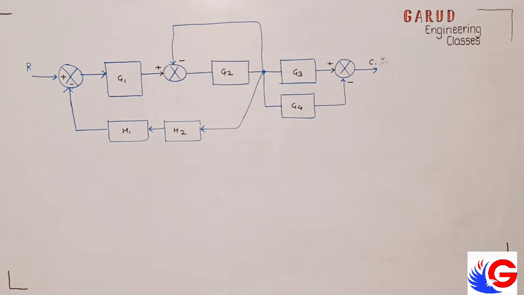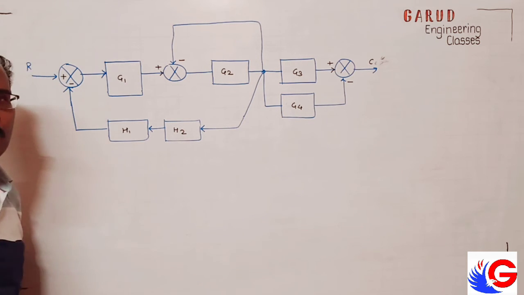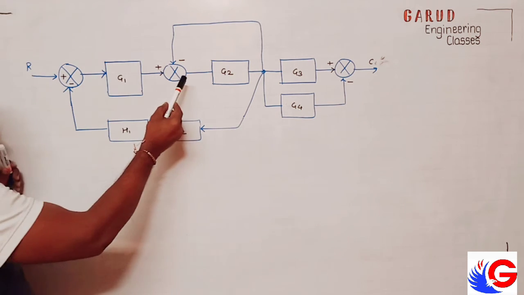Okay, now you can see this problem. It looks quite complicated, but I have designed this problem on 3 basic rules only. So first we will analyze the problem. What is happening? Is there any forward loop? See, is there any forward loop? Is there any mirror loop or something? Okay, I can see this is a mirror loop.